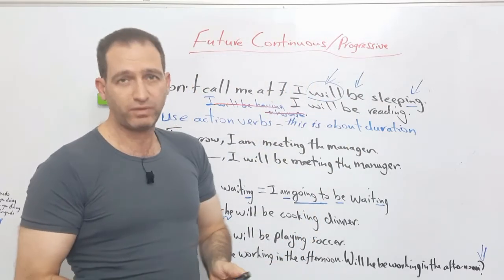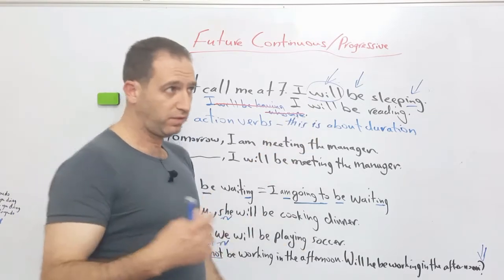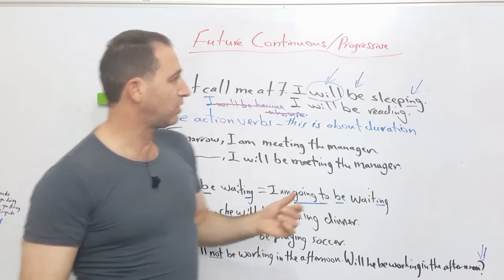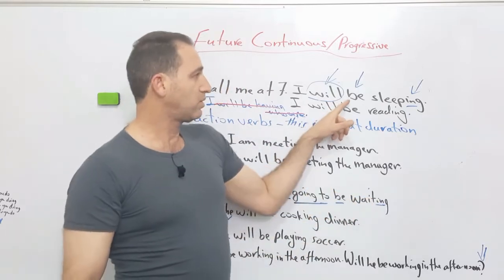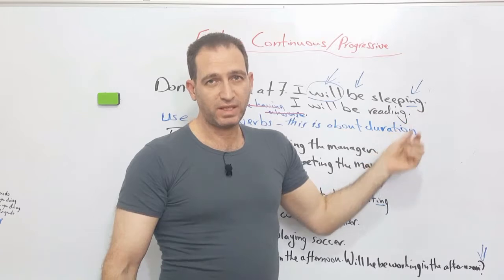How did I know it's about the future? Because obviously I used the word will, which refers to the future. Now, where's the continuous form? The continuous form, as you know, when you use present continuous, we used to have the suitable verb to be, is, for example, plus the verb plus an ing.